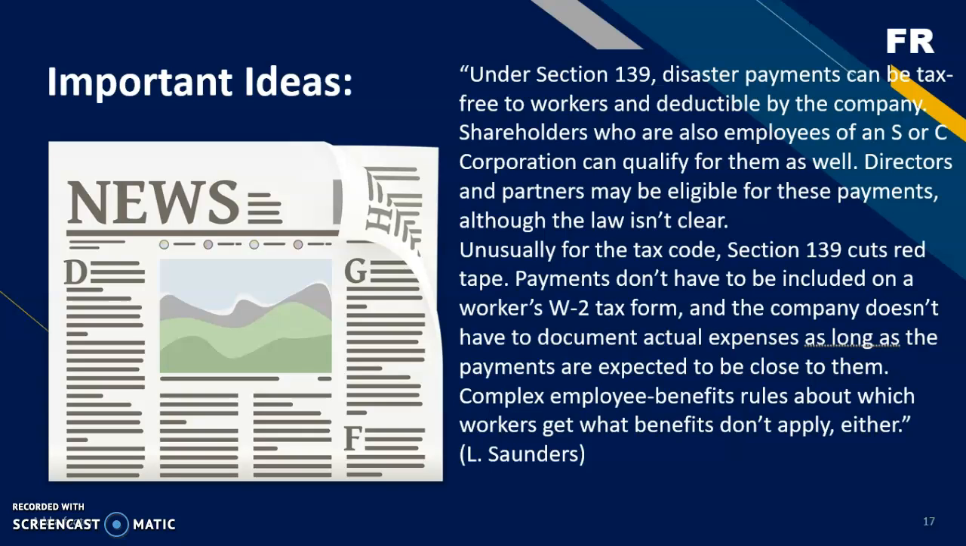Unusually for the tax code, Section 139 cuts red tape. Payments don't have to be included on a worker's W-2 form, and the company doesn't have to document actual expenses as long as payments are expected to be close to them. Complex employee benefit rules about which workers get what benefit don't apply either.